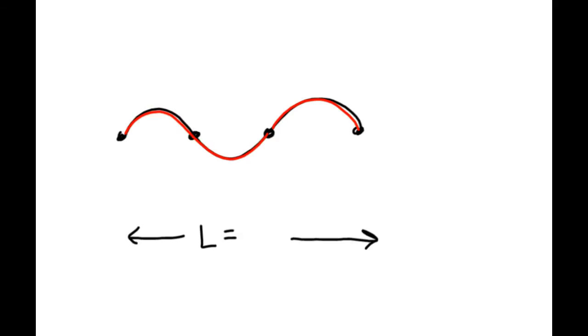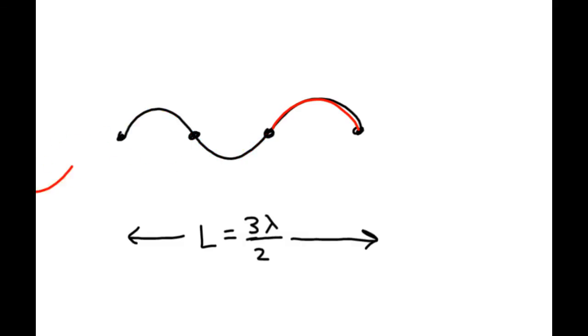Well, 1.5, which we could say are 3 halves. 1.5 cycles, which is what I've drawn in red, span a length of 3 lambda over 2. So L is equal, in this case, to 3 lambda over 2.